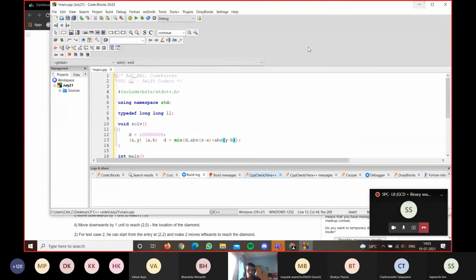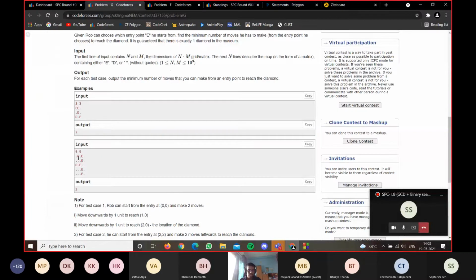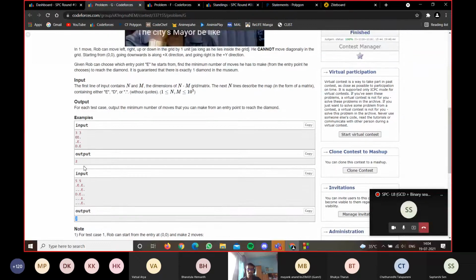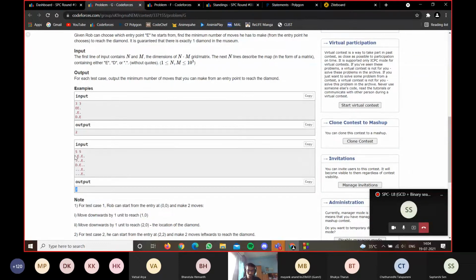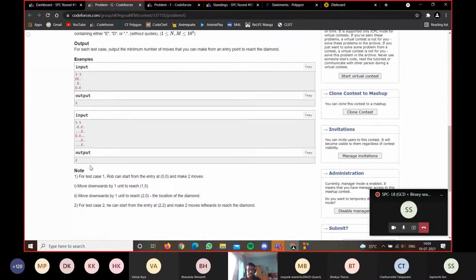So I will iterate through the whole matrix once. If it's an entry point, I will find its distance from the diamond, and if that's the minimum value, I'll store it. d will store the minimum value. By the time I go through the whole matrix, I would have gone through all possible entry points. So I'll be storing the minimum number of moves required from some entry point to reach the diamond, and that is what we have to output anyway. So you just have to brute force through all points in the matrix. If there's an entry, you find the distance, take the minimum, and that's all.